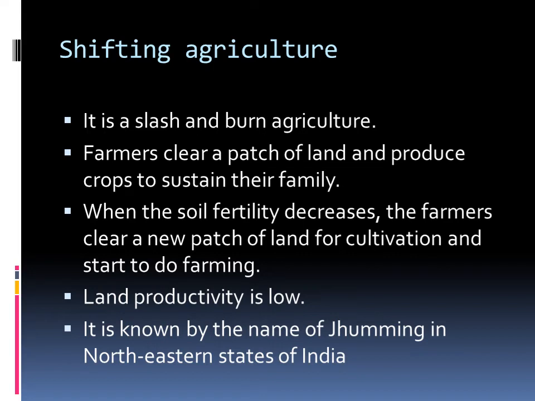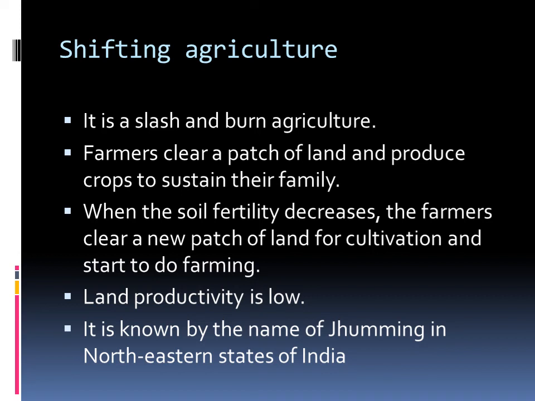Now we will discuss shifting agriculture. Shifting agriculture, as the name indicates, is the agriculture that shifts from one place to another. This agriculture is also known as slash and burn farming. Now, what do you mean by shifting agriculture? Shifting agriculture means, for example in the forest area, the people or the tribal people clear a patch of land. After clearing the patch of land by burning, they start to grow the crops.